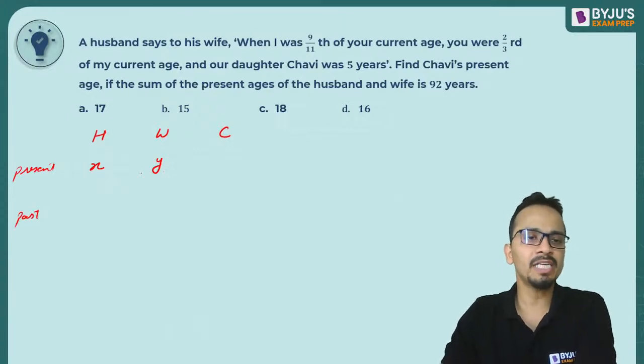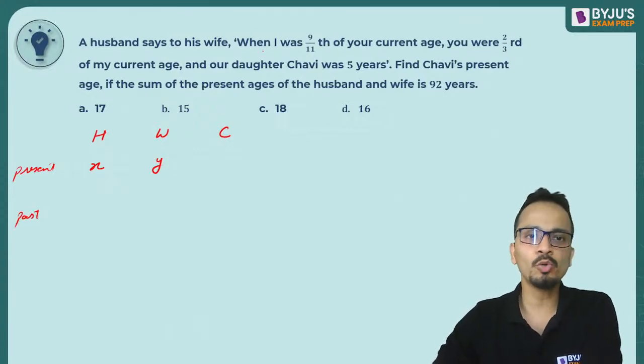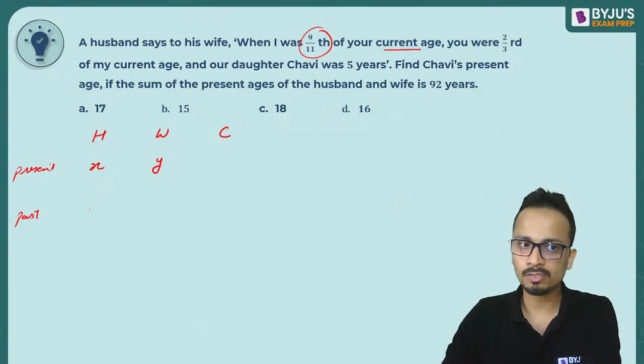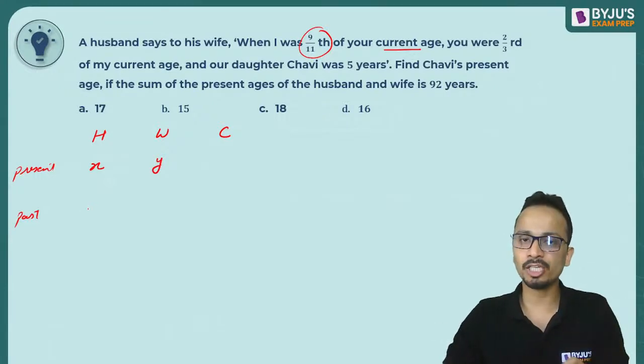So husband and wife present ages are X and Y. Now husband says to his wife, when I was 9 by 11 of your current age. When I was, that means this is the past age of the husband.